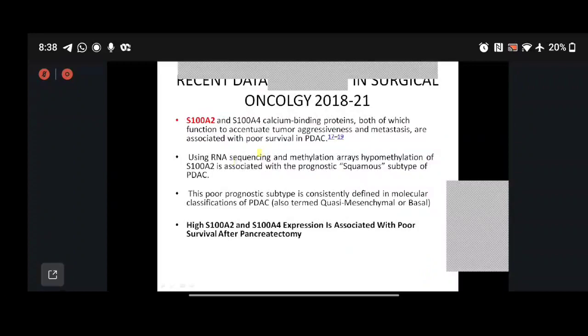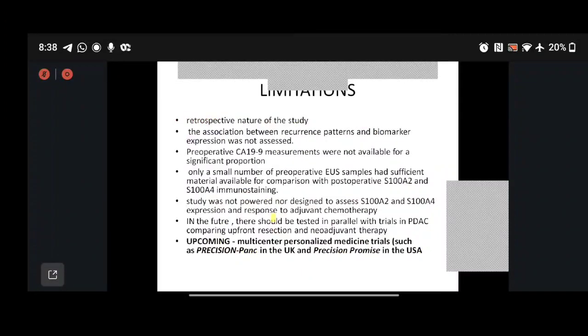They have studied a calcium-binding protein called S100A2, which has shown that if its value is high, it is a poor prognostic subtype, associated with poor survival after pancreatectomy, after Whipple. So if this comes into practice, such patients may have a chance of going under NACT. However, this study also had some limitations.